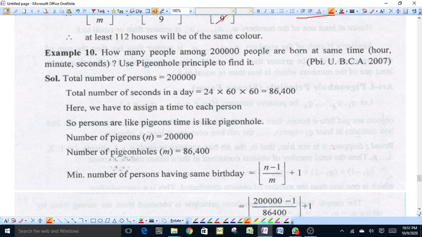Now see this example. How many people among 2 lakh people are born at the same time in hours, minutes, and seconds? Use the pigeonhole principle to solve this problem. We have the total number of persons, 2 lakh. Total number of seconds in a day is 24 into 60 into 60, which is 86,400. Now we have to assign a time to each person.